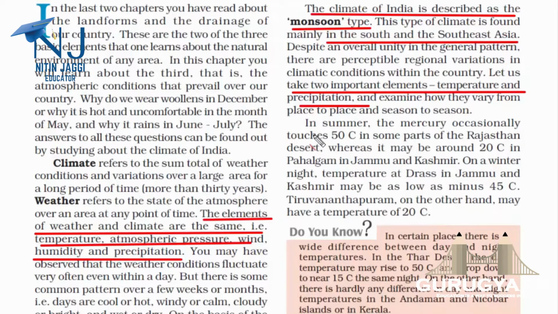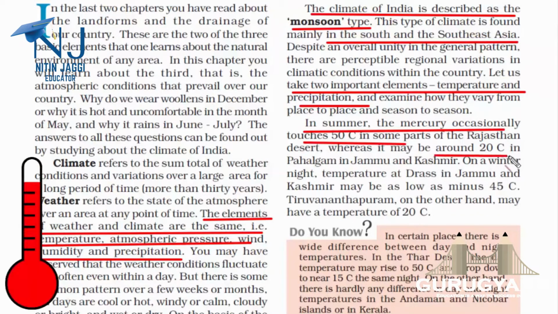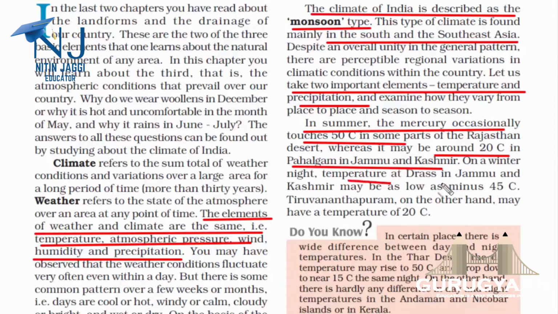Needless to say, the climatic and weather condition of a particular place varies, and it also varies from season to season. One good example could be Rajasthan and Jammu and Kashmir. Rajasthan boils, sometimes taking it to 50 degrees Celsius at some parts. Whereas we know there is snow in Jammu and Kashmir, and sometimes the temperature can hover up to 20 degrees Celsius. And then we have the coastal areas such as Thiruvananthapuram, where it can be extremely humid. On the other hand, at night we have places like Dras, again in Jammu and Kashmir, that can go as low as minus 45 degrees Celsius.